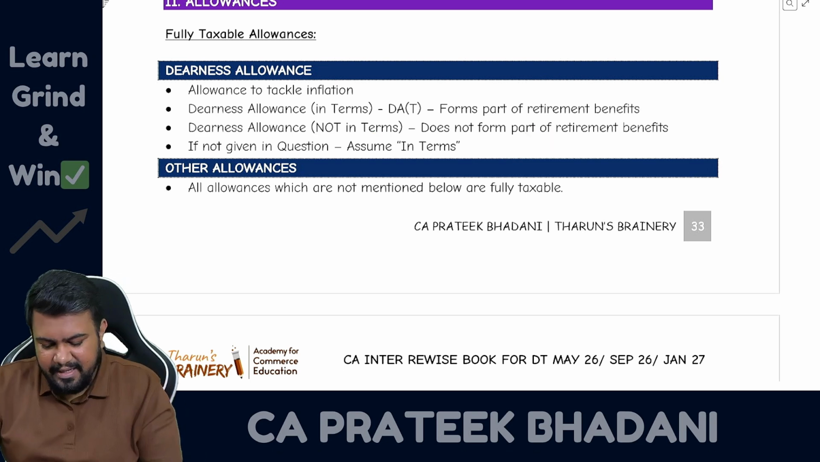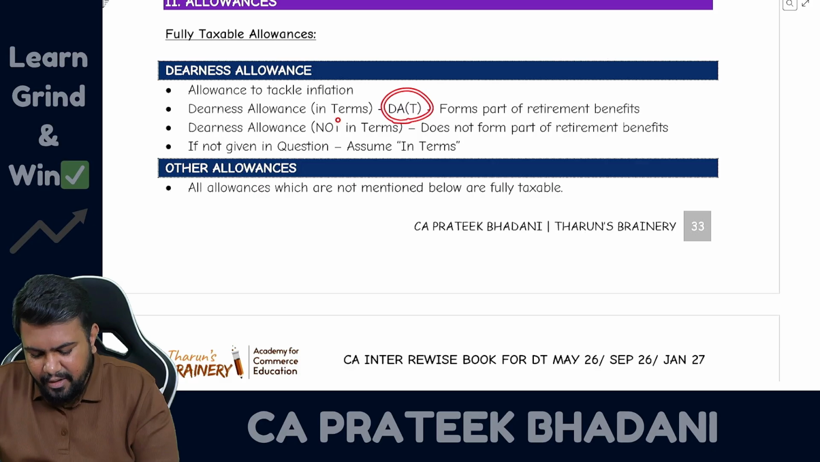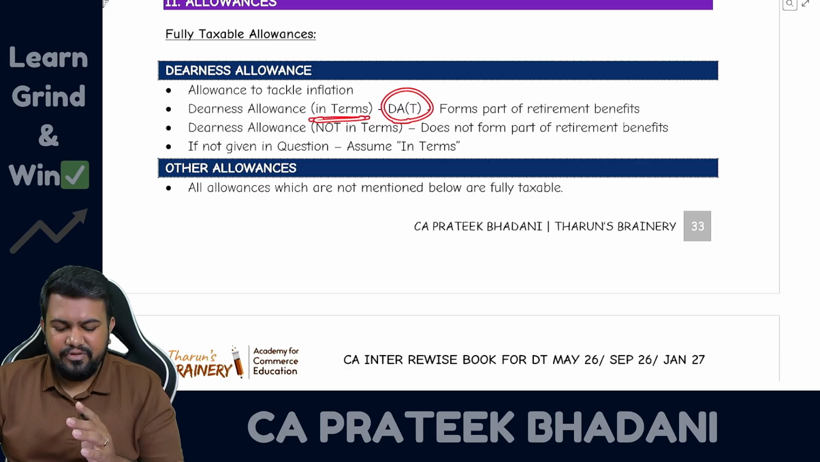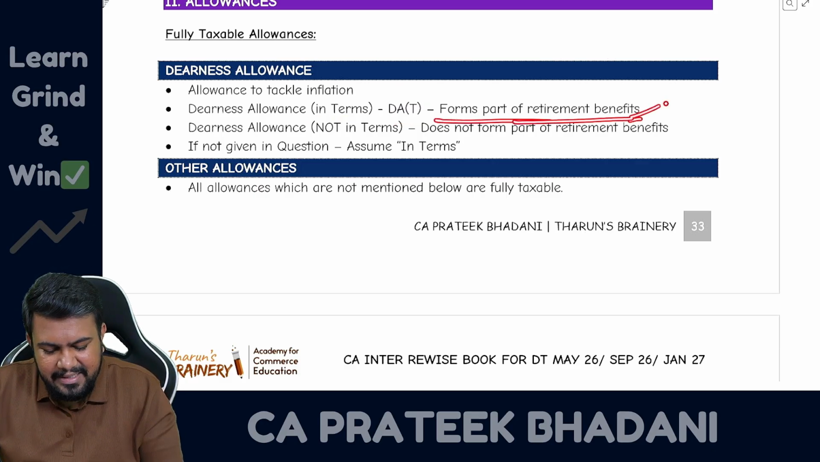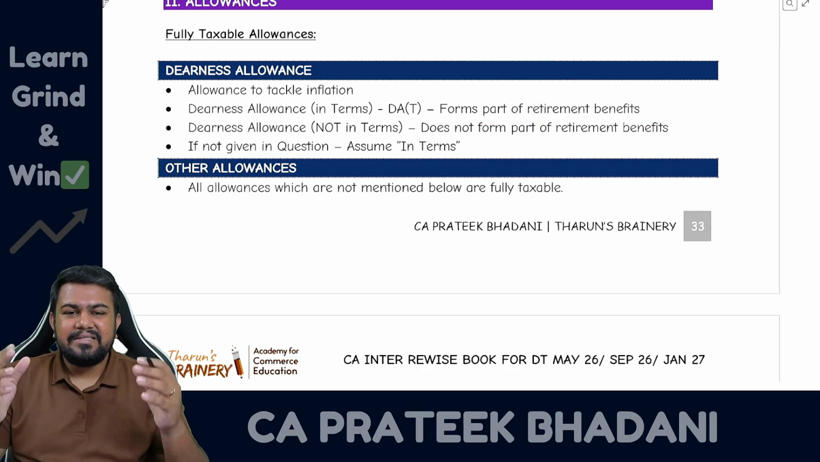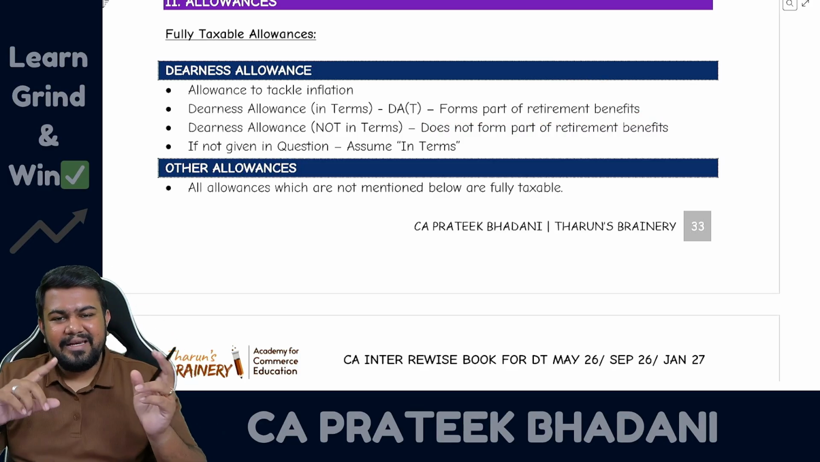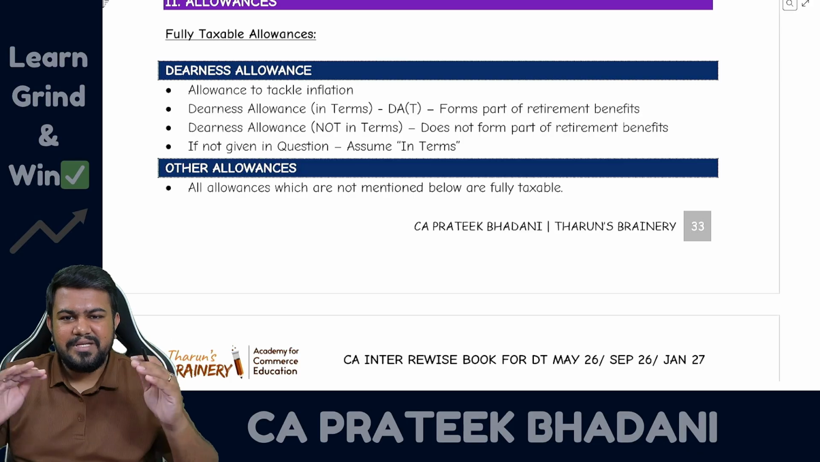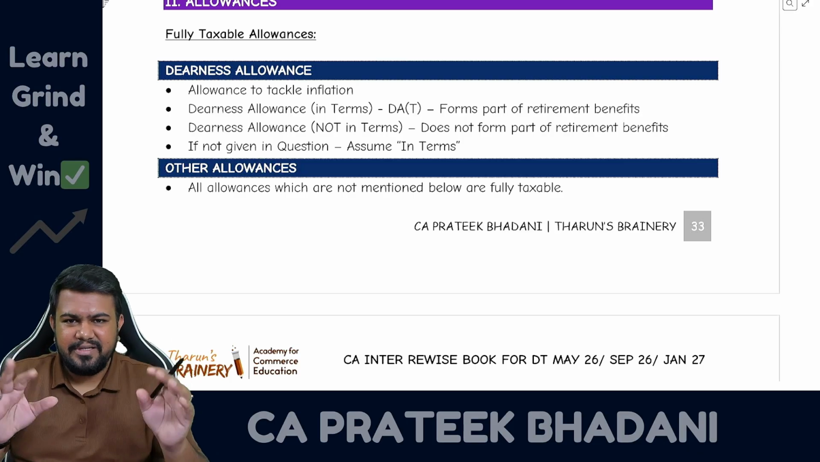So in a question, they can give you DA terms, or write DA in terms, or they can also tell you that this dearness allowance forms part of retirement benefit. So with the wordings itself, you should be able to identify whether it is DA in terms or DA not in terms, and you have to apply it to the salary definition accordingly.